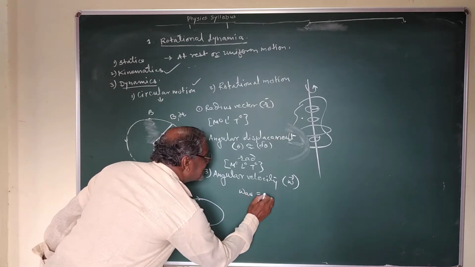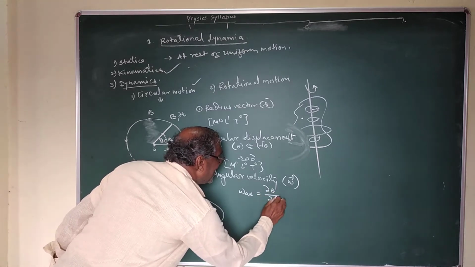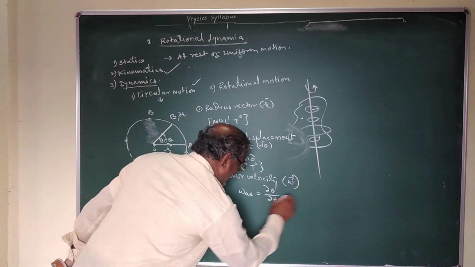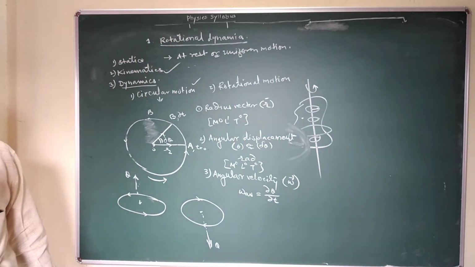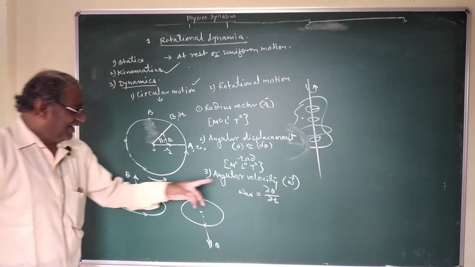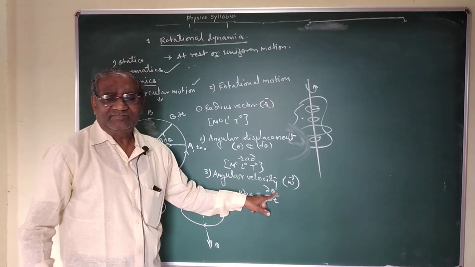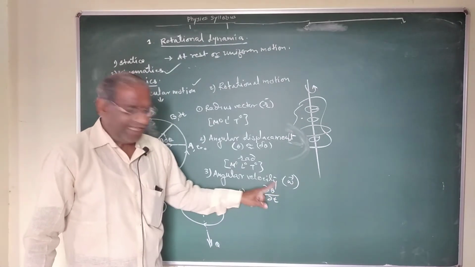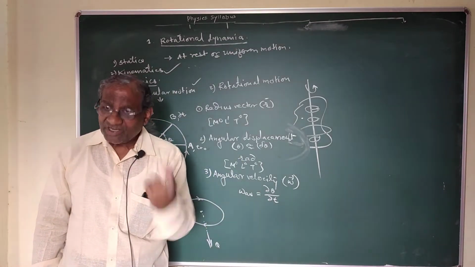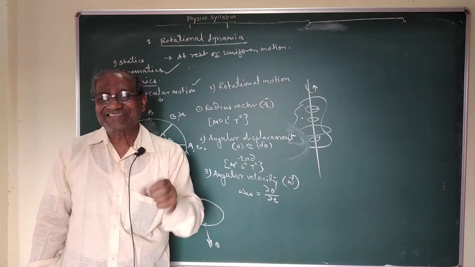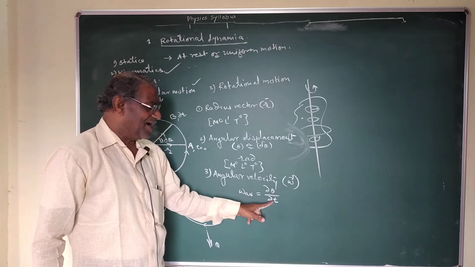Omega average is equal to delta theta upon delta t. It is not a vector quantity. Average angular velocity is not a vector quantity because the total angle delta theta is described by the particle in total time delta t second. Therefore, in 1 second, what is the total angle described by the particle? Omega average is equal to delta theta upon delta t.